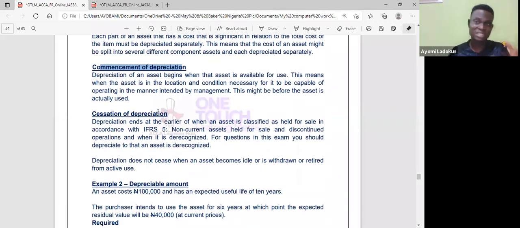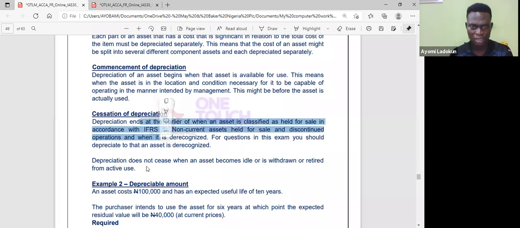Now, when do you cease depreciation? Depreciation stops at the earliest of when the asset is classified as held for sale, we did that under IFRS 5, or is derecognized. I take it off the balance sheet. What can make me take it off? Maybe I disposed, so maybe I sell the asset, so I can decide to cease depreciation.